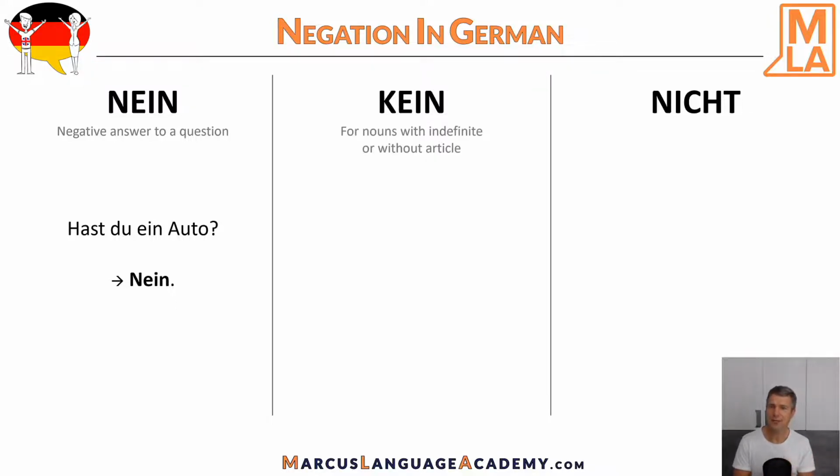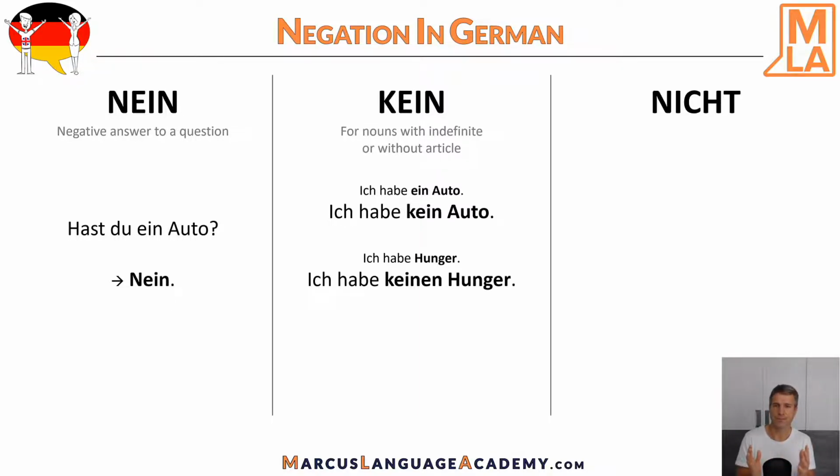Kein negates nouns exclusively and is used for nouns with an indefinite article and for nouns without any article. For example, with an indefinite article: Ich habe ein Auto. Ich habe kein Auto. I have a car. I have no car. Or without any article: Ich habe Hunger. Ich habe keinen Hunger. I have hunger, literally. And I have no hunger. Okay, the meaning is I'm not hungry.